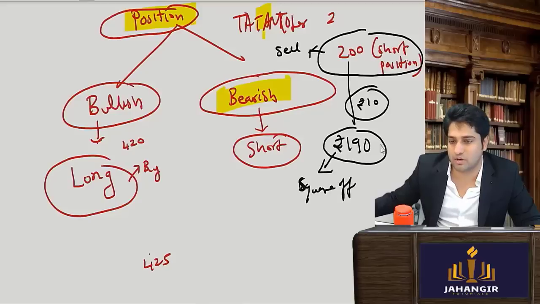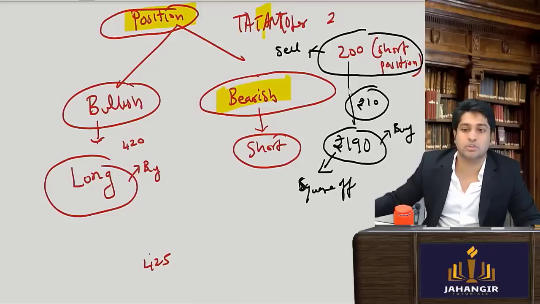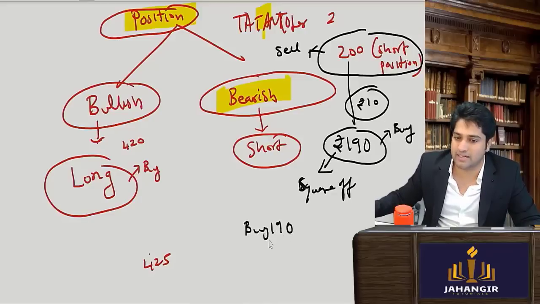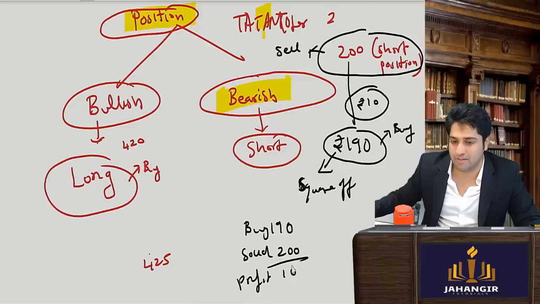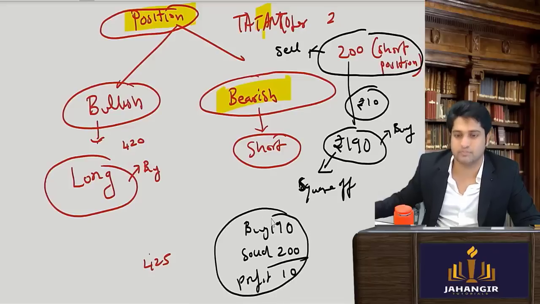It's called a square off, मतलब opposite position कर लूंगा मैं. I will take a buy position. So in my trading book, it will look as if I have bought at 190 and I have sold at 200, and therefore the profit will be 10. Have you understood this? Yes.